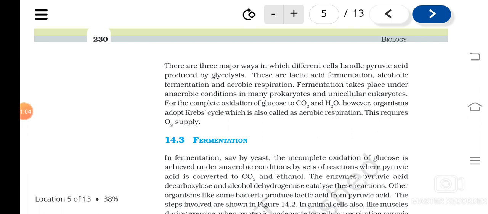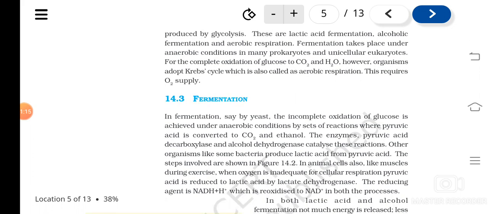There are three major ways in which cells handle pyruvic acid: lactic acid fermentation, alcoholic fermentation, or aerobic respiration.